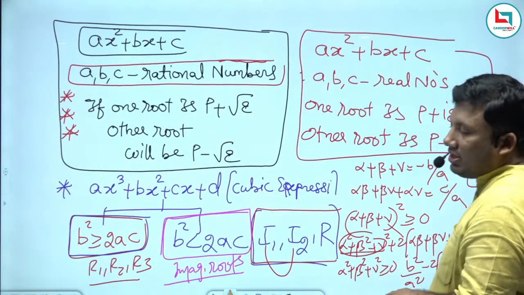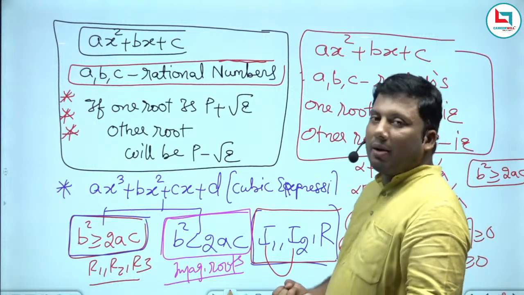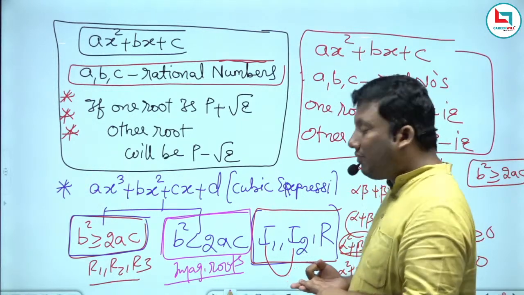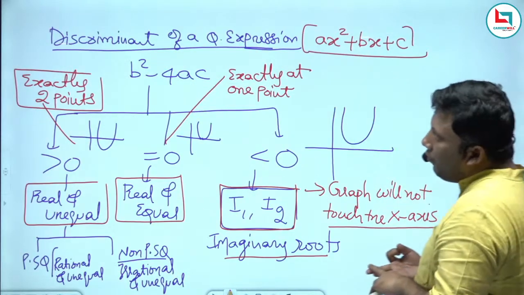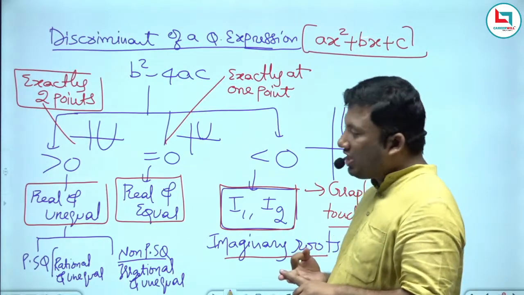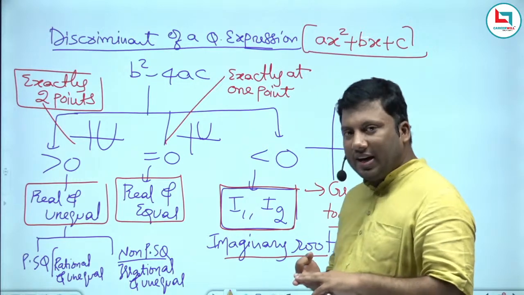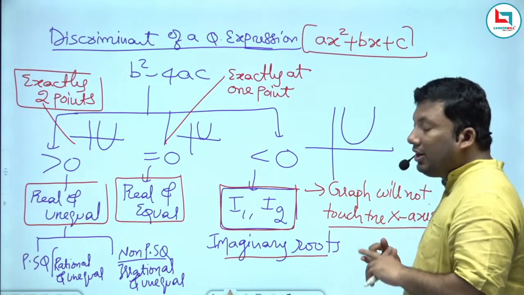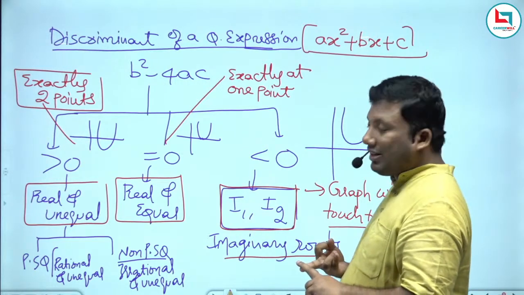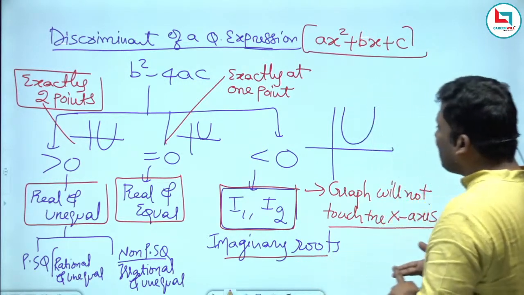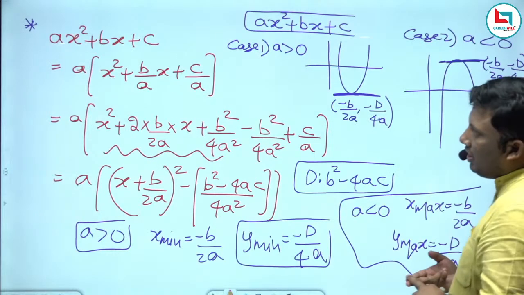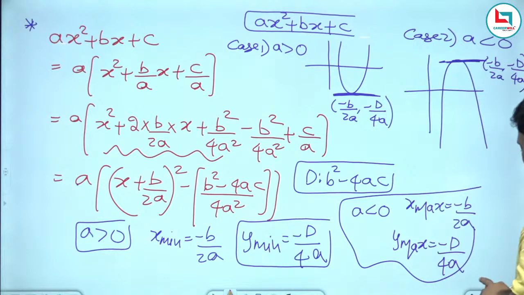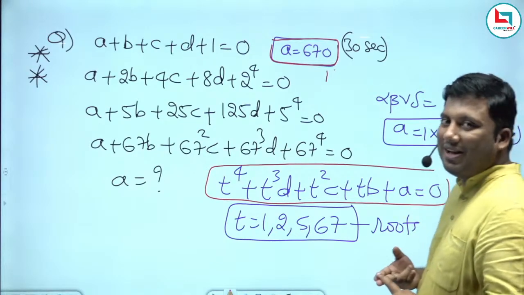So what we discussed: why surds come in pairs, why imaginary roots come in pairs, what is the discriminant of the cubic equation. What do you mean by the discriminant of a quadratic expression, D greater than 0? That means the graph will touch the axis at two different points. D equal to 0, the graph will touch the axis at one point. D less than 0, roots are imaginary. Why? When a curve will have a minimum value and maximum value depends on a greater than 0, a less than 0.